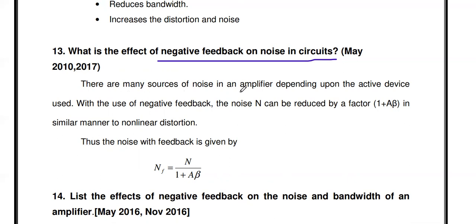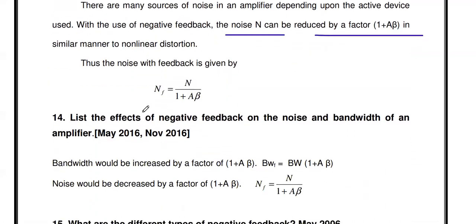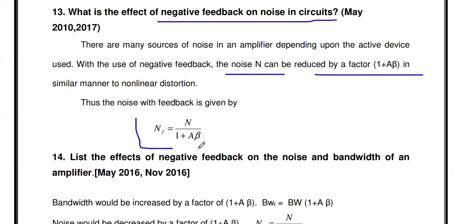Consider any amplifier. There are many sources of noise in an amplifier, depending upon the active device used. With the use of negative feedback, if N is the noise in the particular amplifier, the noise with the feedback is reduced by the factor 1 plus A beta. So if you introduce negative feedback in that amplifier circuit, the noise with feedback NF is equal to N by 1 plus A beta, where N is the total noise in the amplifier without feedback.